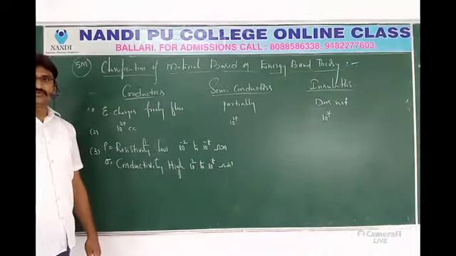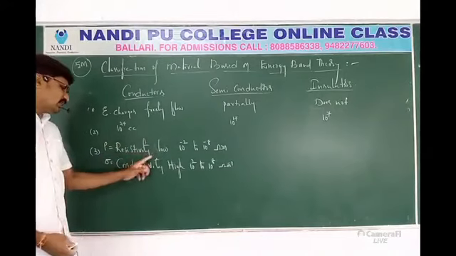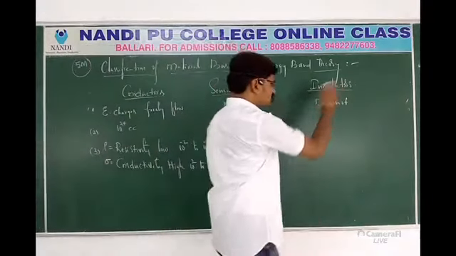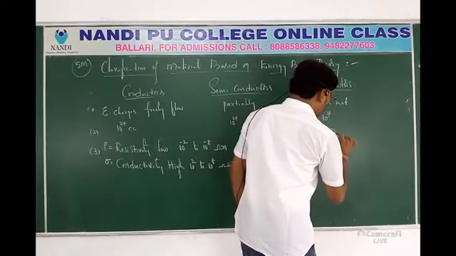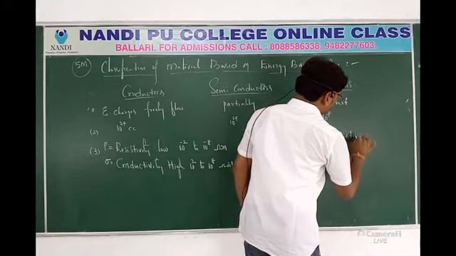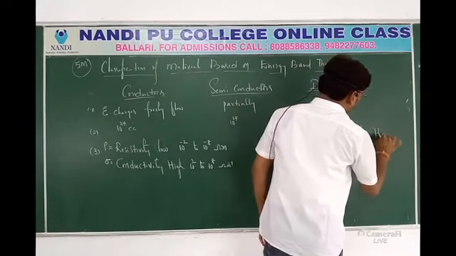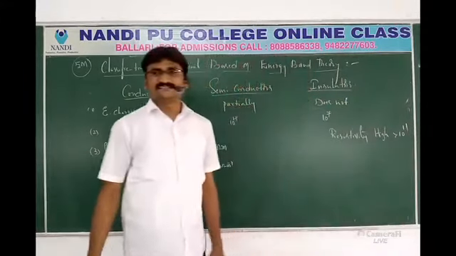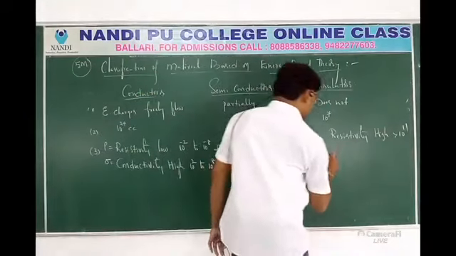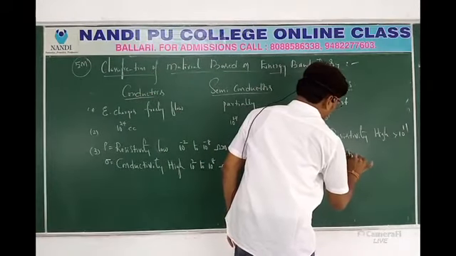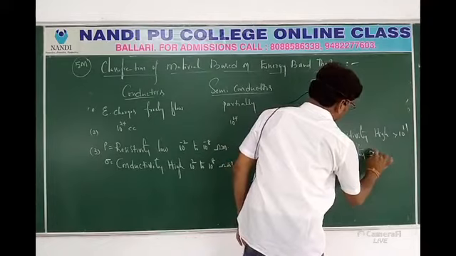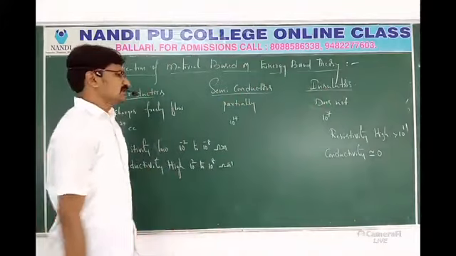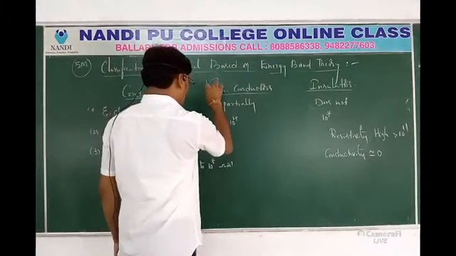In the current electricity lesson you have this knowledge. Resistivity low, conductivity high. When you come to the last, insulators. Insulators means what should be high? Resistivity should be high. It is greater than 10 power 11. Greater than 10 power 11 means conductivity is approximately 0. Insulators, what is conductivity? 0.